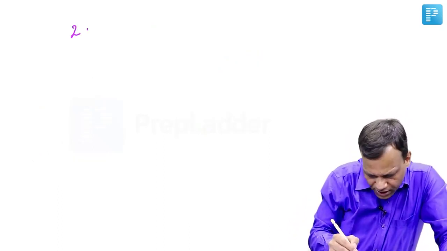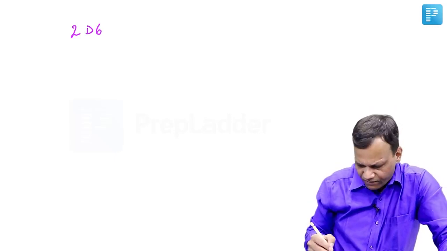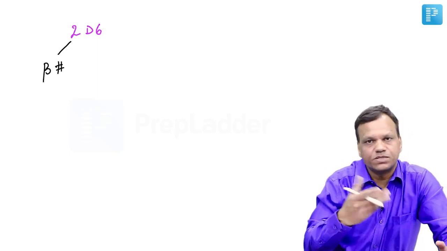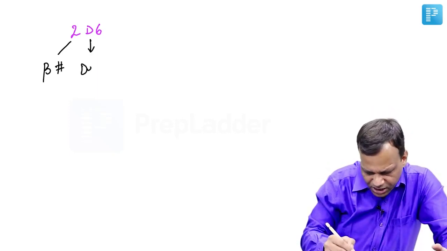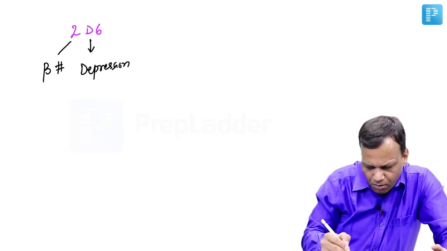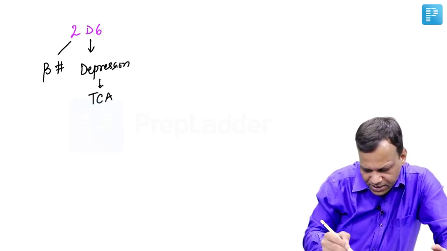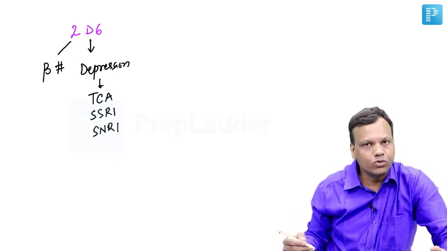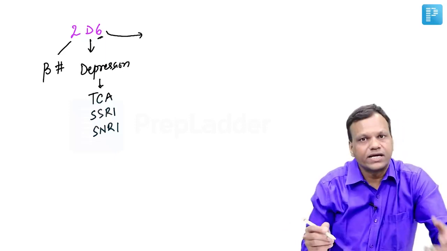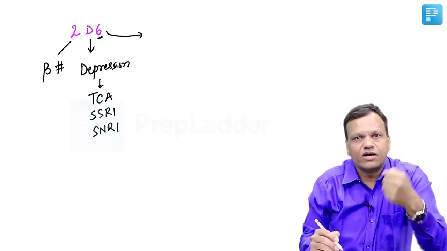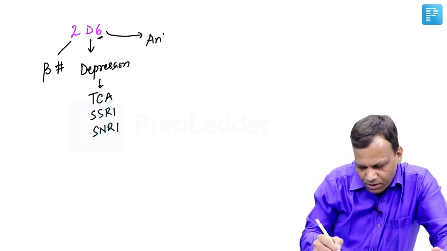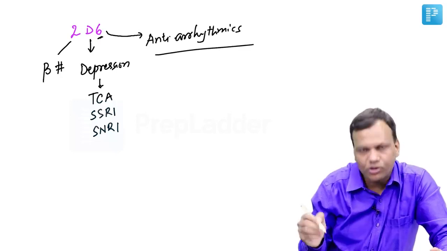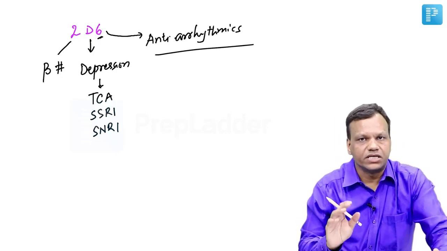Then another important microsomal enzyme is CYP2D6, and from the name you can remember: 2 is the second letter, that means B, beta blocker. A is first, B is second. Then D means depression, the drugs which are used for treatment of depression. Most of the drugs like tricyclic antidepressants, SSRIs, SNRIs, they are metabolized by CYP2D6. And 6, if you see, 6 looks like sex, and whenever we talk about sex we get palpitations. So palpitation you can remember as antiarrhythmic drugs. So most of the antiarrhythmic drugs, except amiodarone, which we discussed already in CYP3A4.